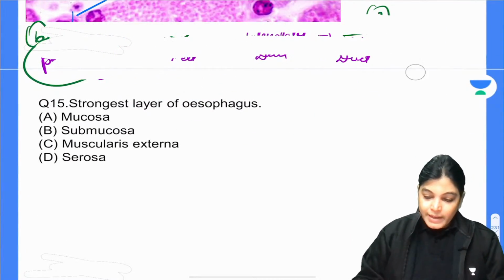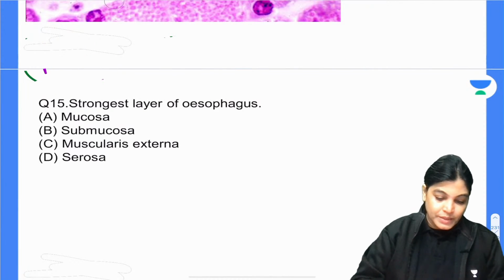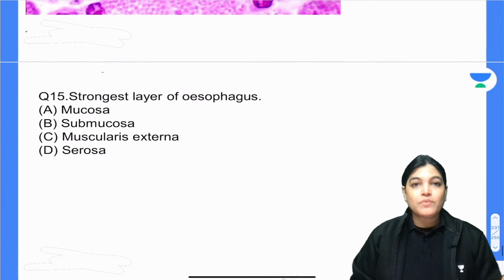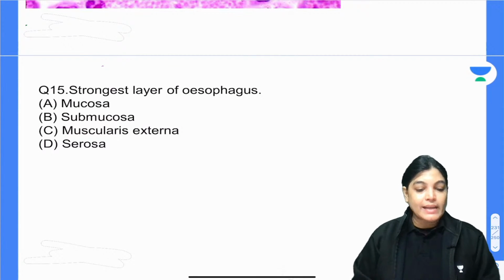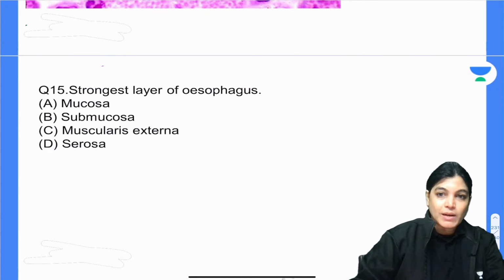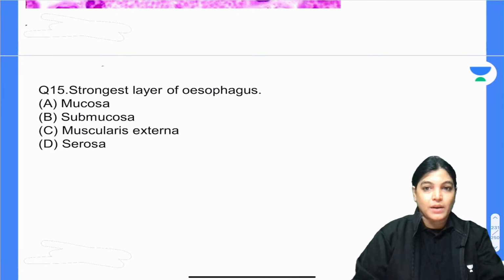So let's move on to the next one, that is question number 15. Strongest layer of esophagus. Which is the strongest layer of esophagus? Whether it is mucosa, submucosa, muscularis externa, or serosa. Strongest layer of esophagus.